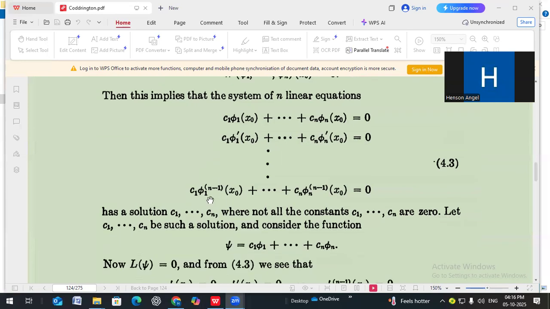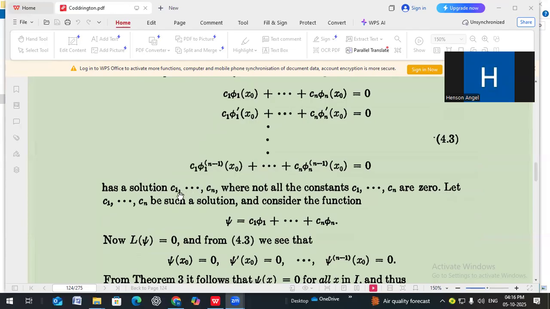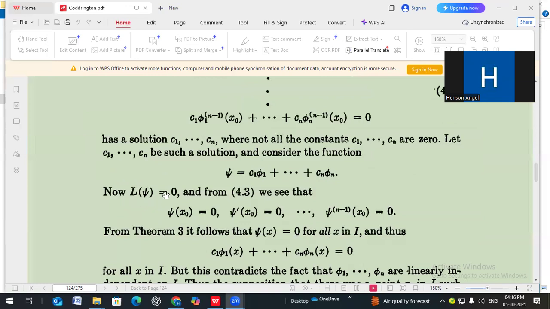then the last equation C1 φ1^(n-1)(x0) plus etc., Cn φn^(n-1)(x0) equal to 0 has a solution C1, C2, C3, ..., Cn where not all the constants are 0. Let C1, C2, C3, ..., Cn be such a solution and consider the function ψ equal to C1 φ1 plus C2 φ2 etc., Cn φn. Now L(ψ) equal to 0, and from equation 4.3 we see that ψ(x0) equal to 0, ψ'(x0) equal to 0, etc., ψ^(n-1)(x0) equal to 0.